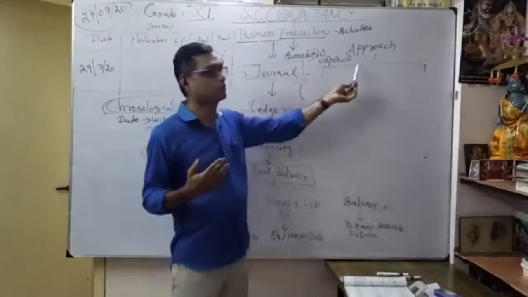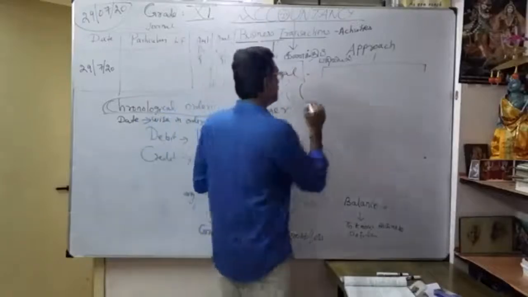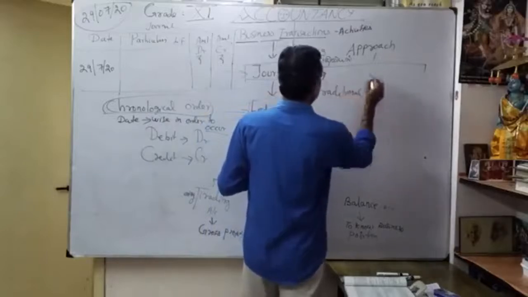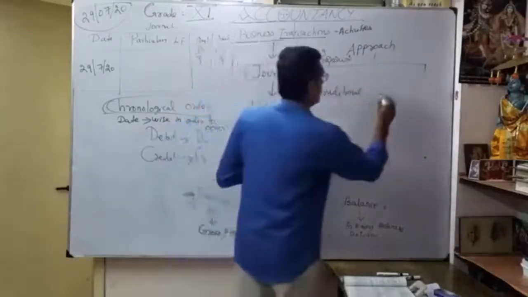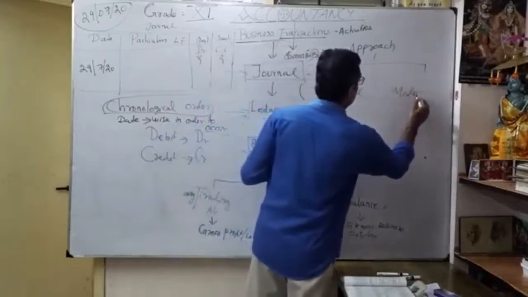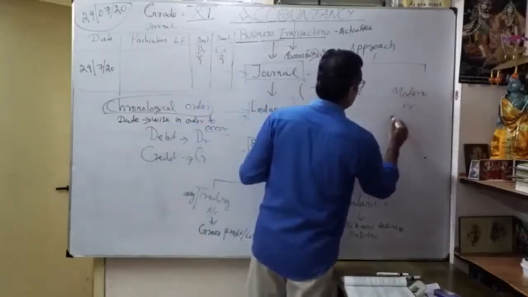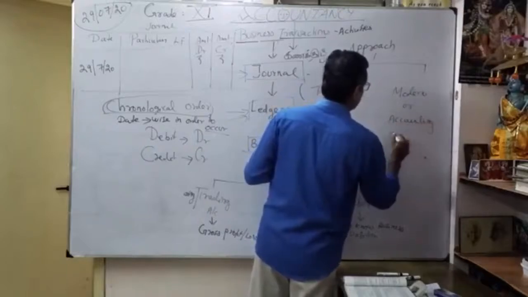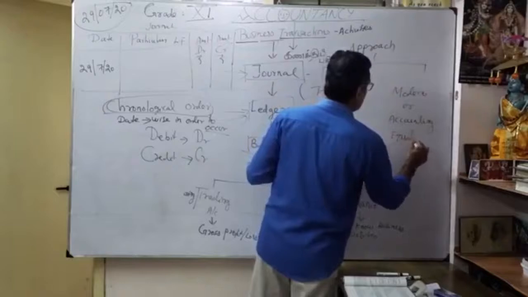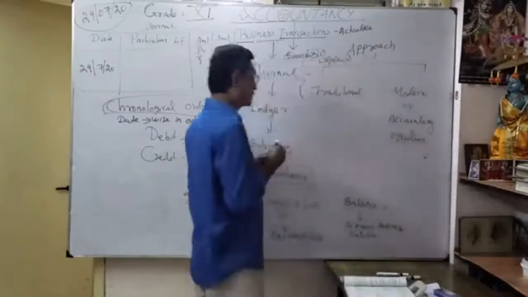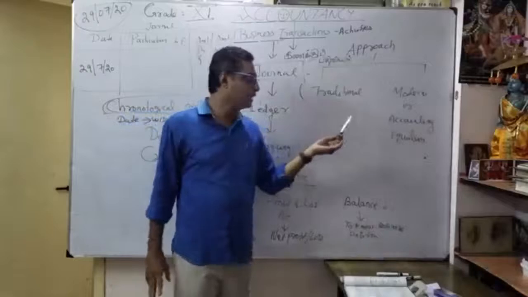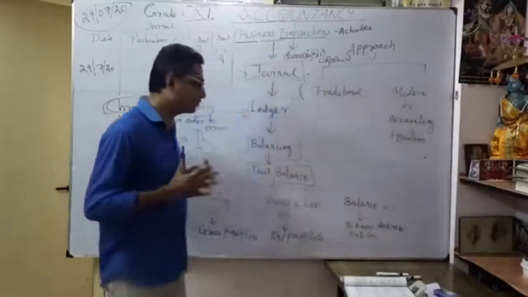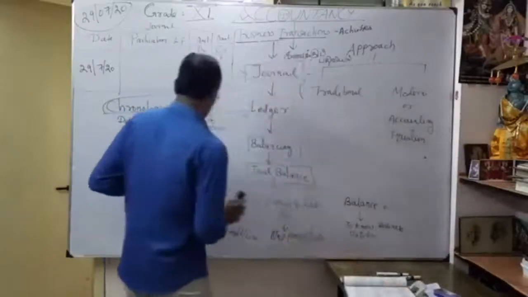Similarly here, as an approach, there are two types. One is the traditional approach. The other is called the modern approach, or the accounting equation approach. Now we are going to discuss the two types of approach. As you already discussed in the accounting equation, what is that modern approach? Now I'll clear this. Okay.